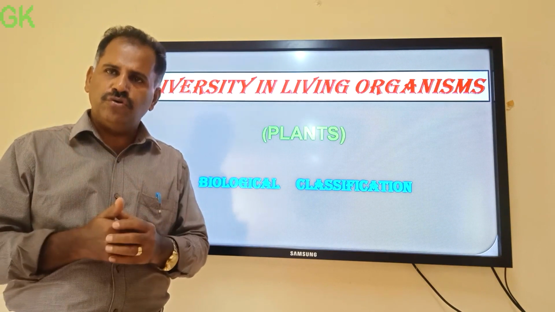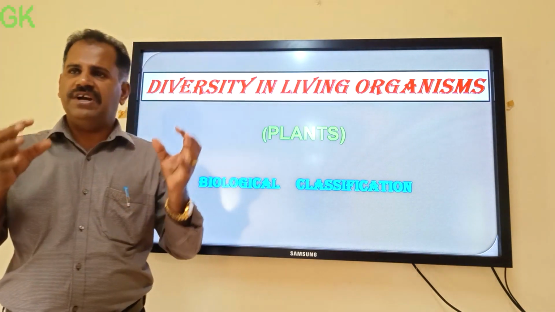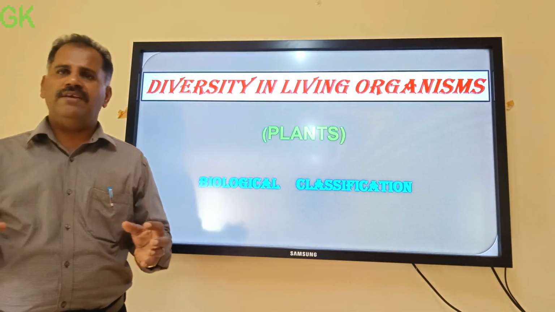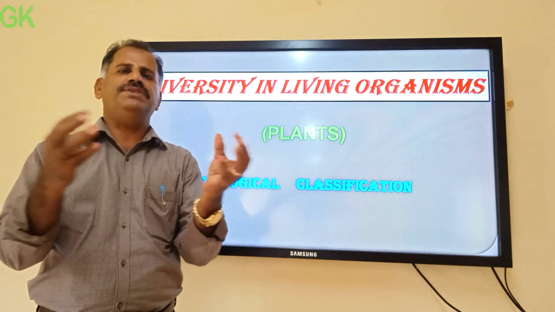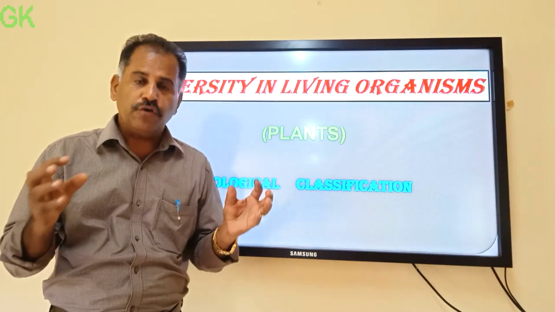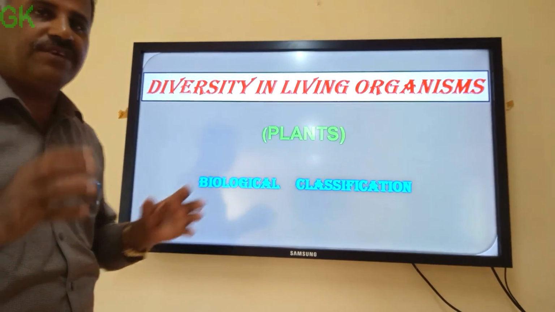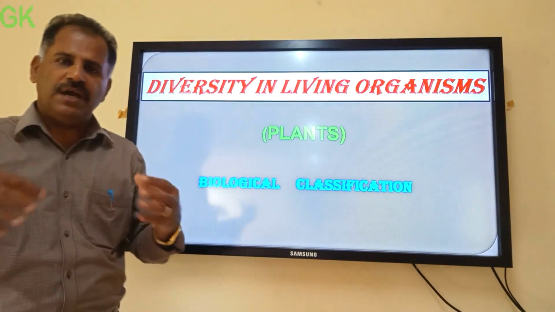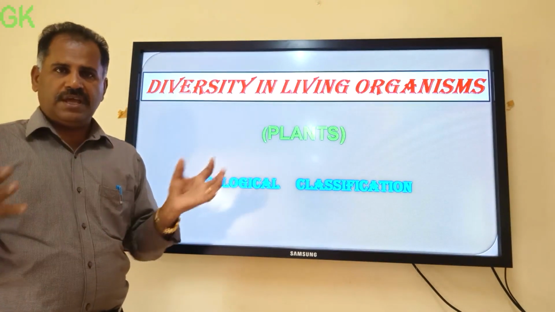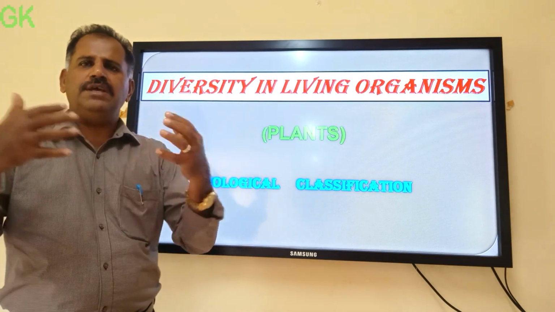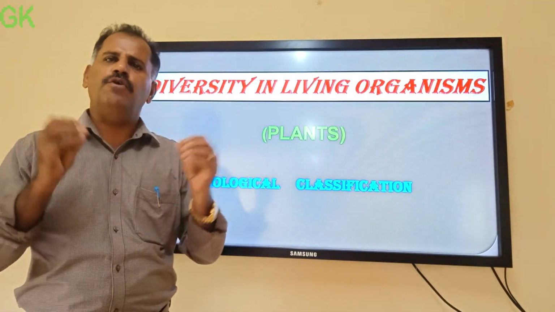So what should we do? Actually we are studying the organisms by grouping them, by making certain groups or categories. So how will we make groups?